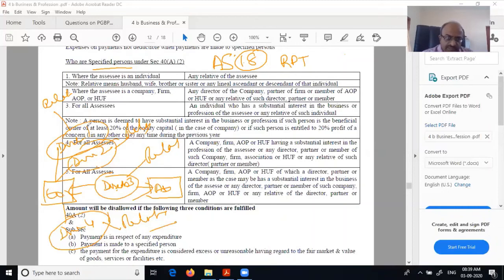But for income tax, these are the people who come under specified persons, and for any transaction with a specified person, if it is for any expenditure, if it is for a specified person, and if it is in excess. In a normal transaction there is no problem. If it is in excess, then only there will be a problem.